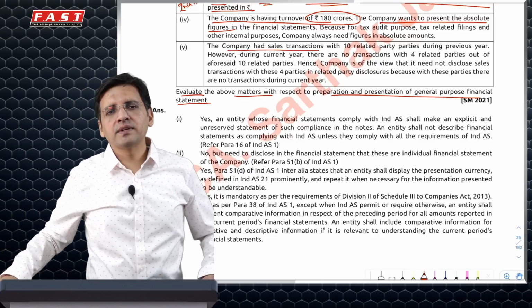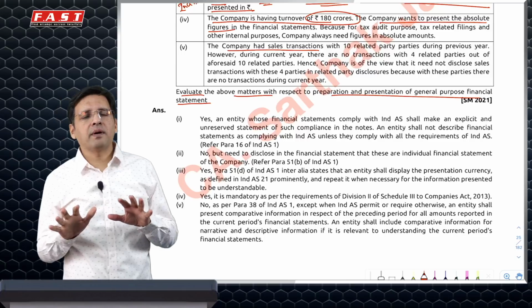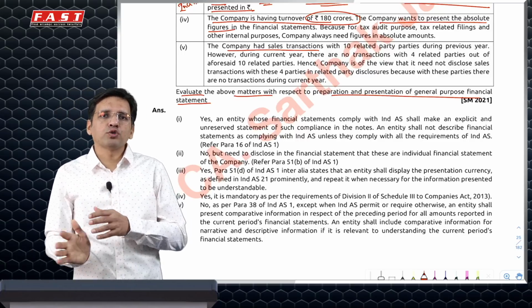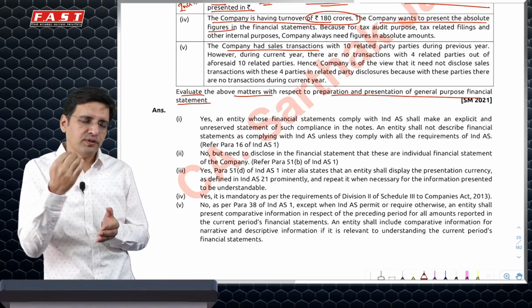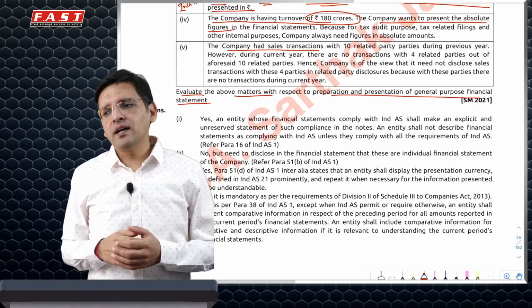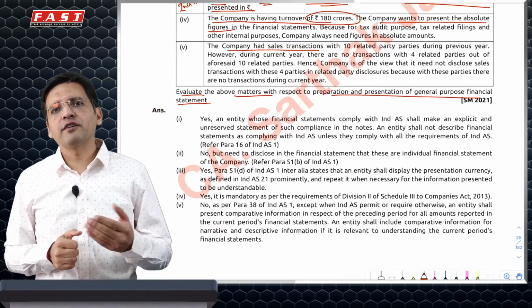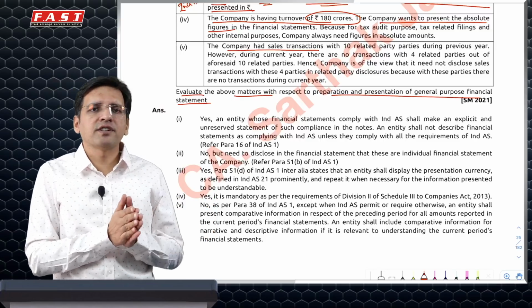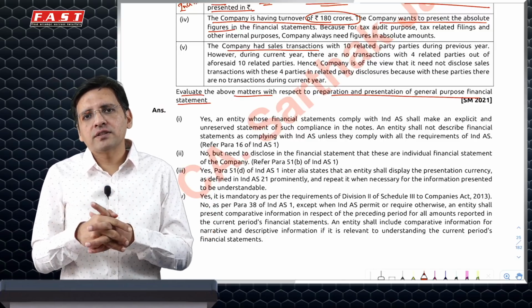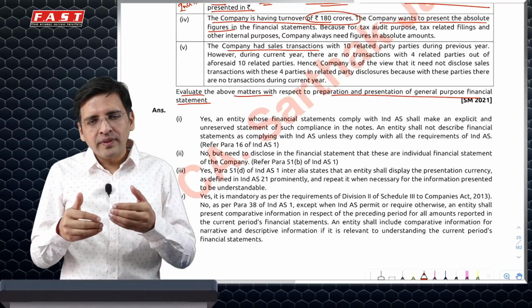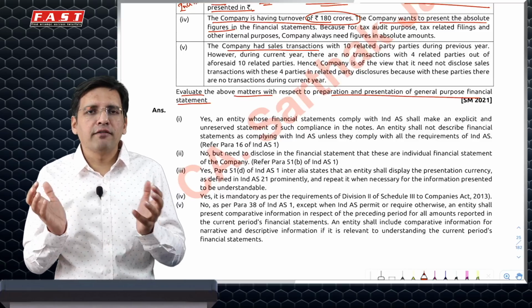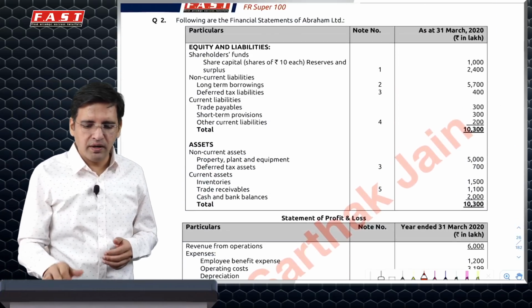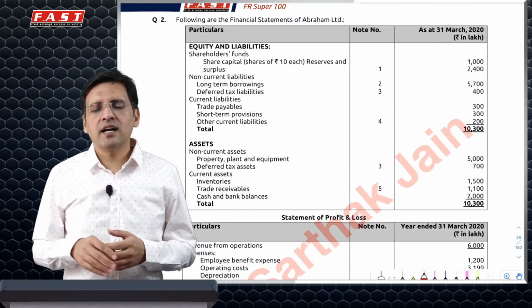Another case: the company did transactions with 10 related parties last year, and this year with 4 related parties. The question is whether this year we should show comparatives only for the 4 done in the current year, or all the 10. The answer is that comparatives have to be given for every piece of information presented in the current year with respect to the previous year, to facilitate comparison and help users understand what was there in previous years. So you will have to disclose all the related party transactions, and not just the 4.